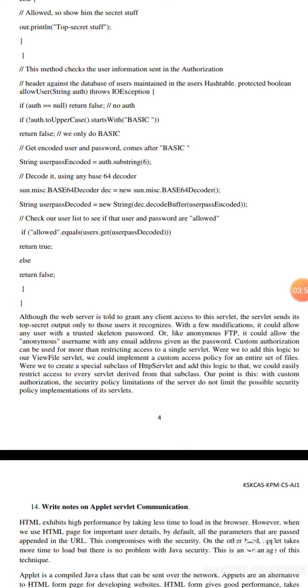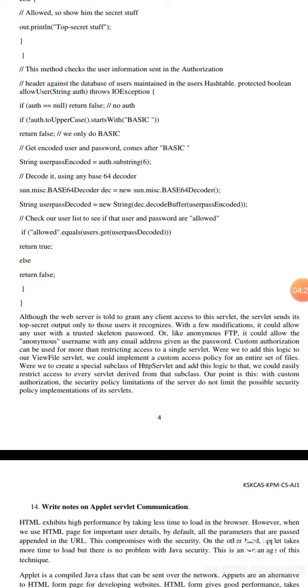Next, this method is used to check the user information sent in authorization. allowUser, String auth, auth meaning authorization, throws IOException, open brace. If auth equals null, return false. If auth.toUpperCase does not start with BASIC, return false. Then the encoded username and password after basic: String userpassEncoded equals auth.substring(6).